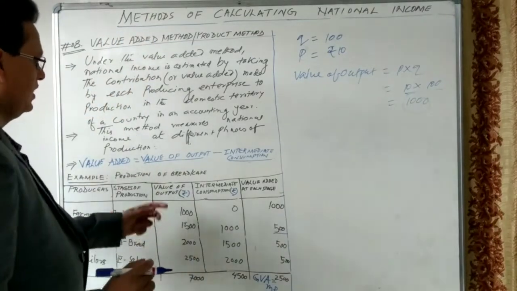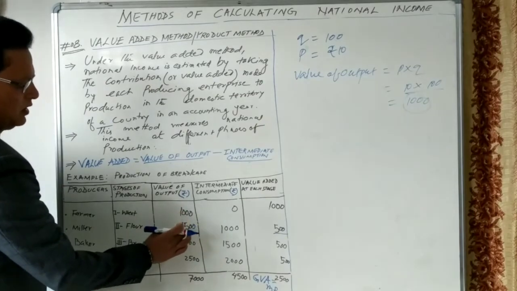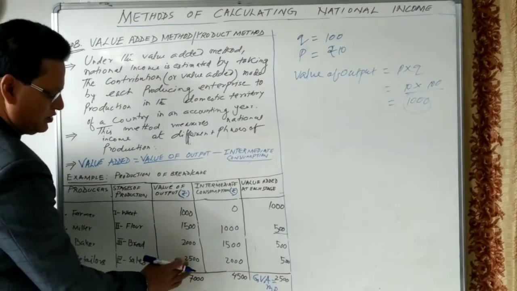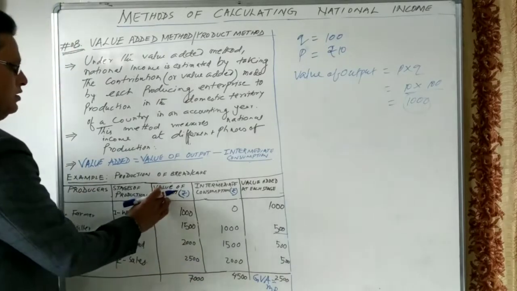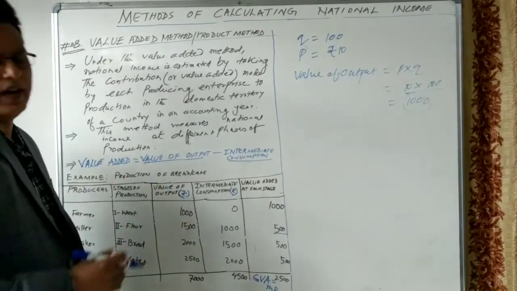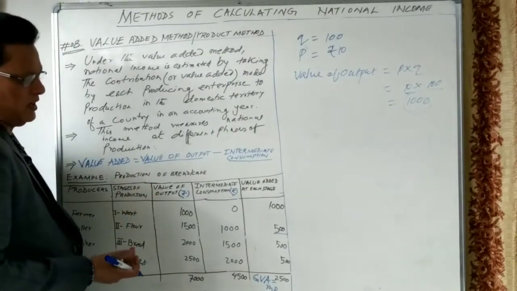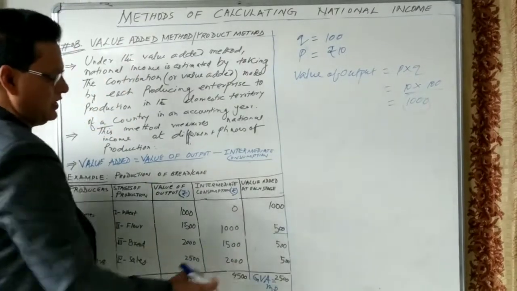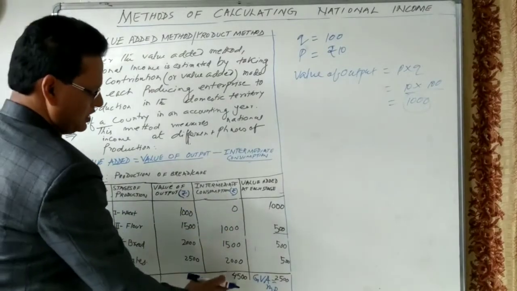Let us take the value of output. Here, if we add 1000, 1500, 2000, 2500, it is 7000. And this 7000 is known as value of output at market price. This is gross value of output at market price. This is gross value added at market price. And this is the value of intermediate consumption. Value of intermediate consumption is how much?